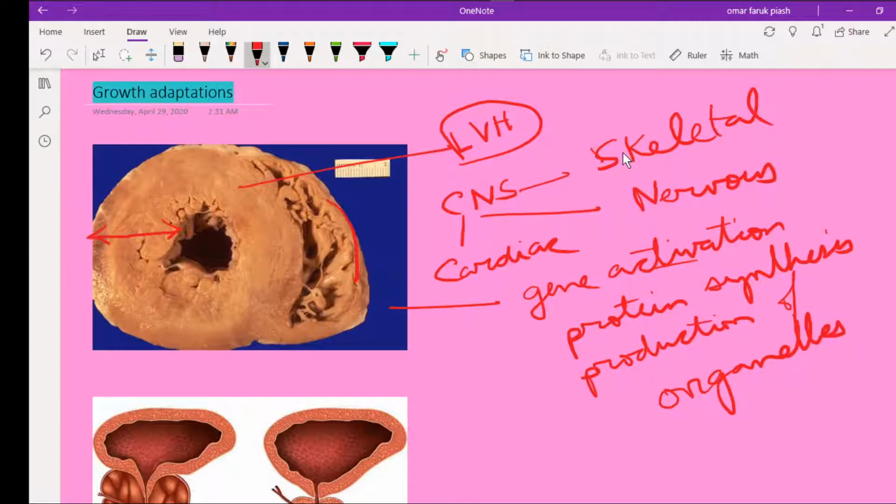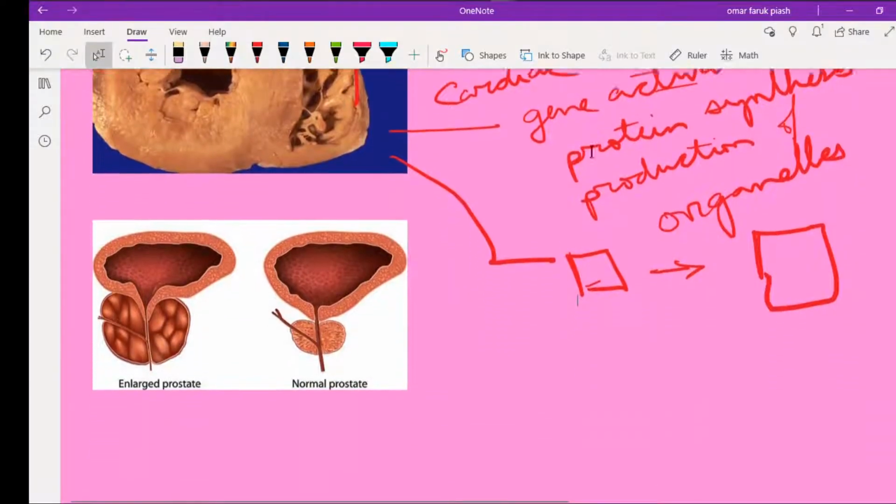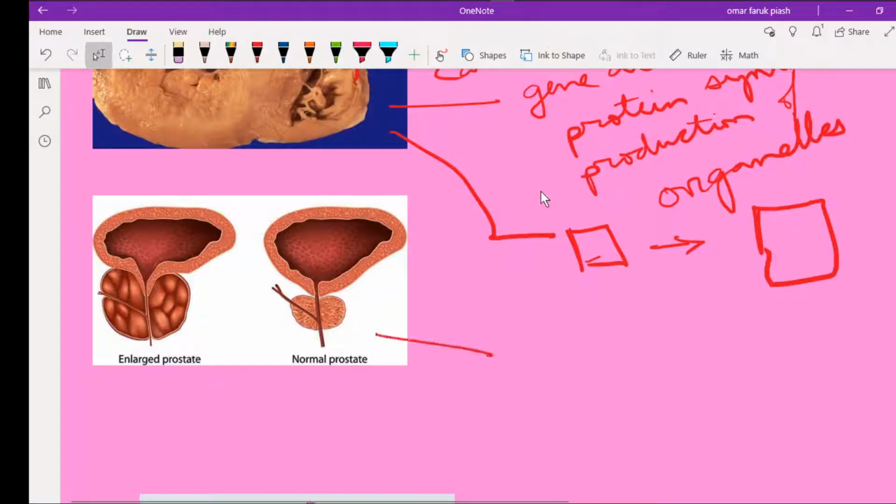Hypertrophy simply means increase in size of the cell. On the other hand, hyperplasia actually means increase in number of the cells.